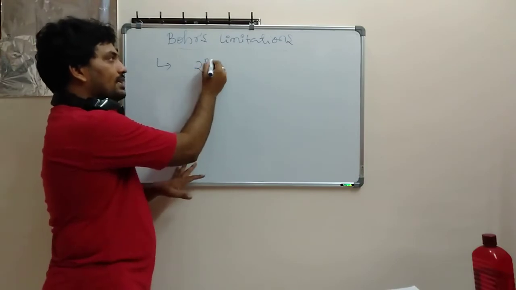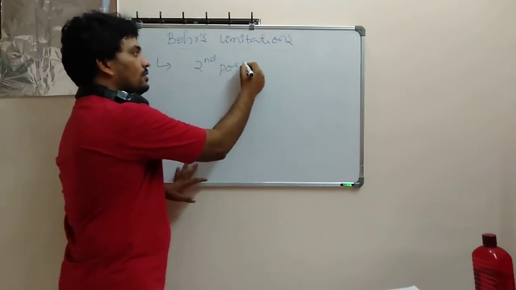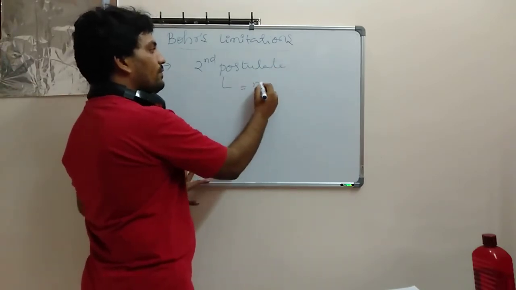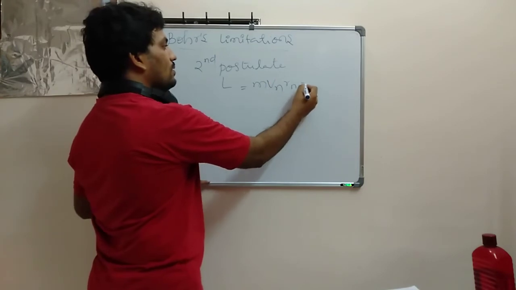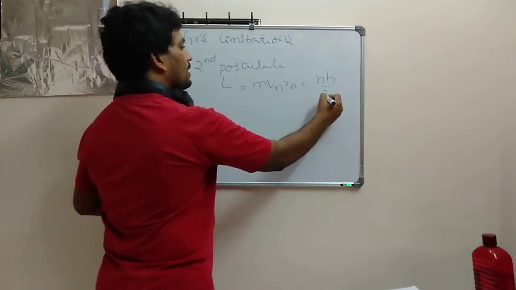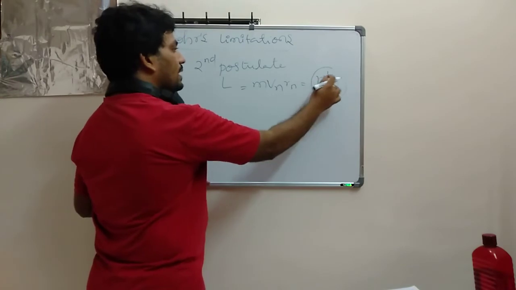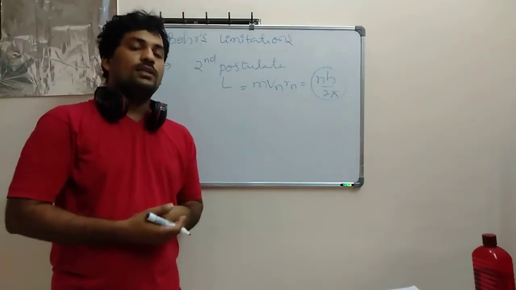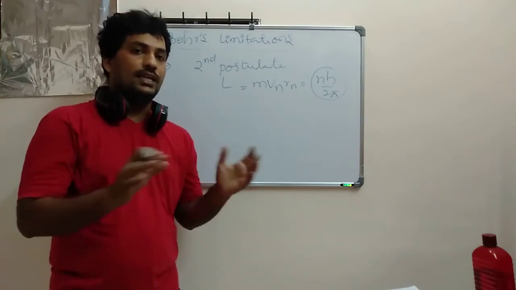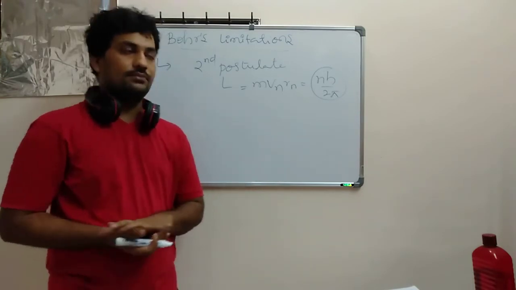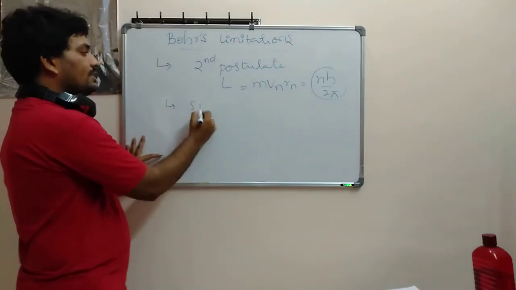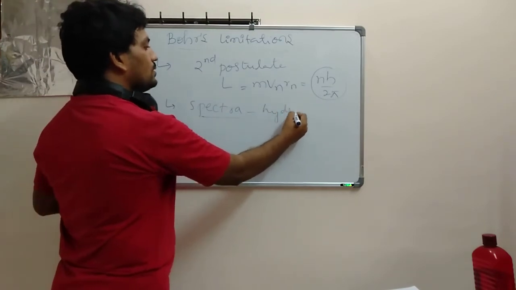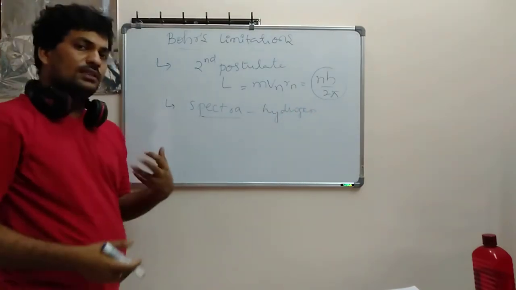So the second postulate you have already been told: angular momentum mvr is equal to nh divided by 2 pi. Here nh divided by 2 pi means angular momentum quantization. Regarding angular momentum quantization, he didn't explain. That's the first limitation. Second, the spectra he explained for hydrogen. That is a true one, it is correct.